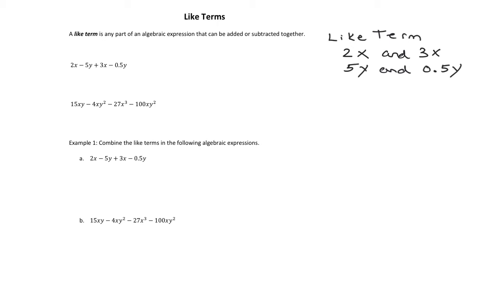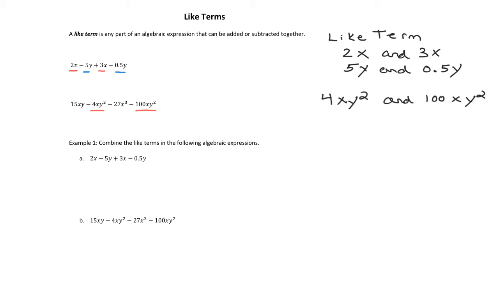However, if we look at the 4xy squared, there's this 100xy squared, those two are similar. 4xy squared and 100xy squared are like terms. The only one that we haven't looked at is this 27x cubed, but that doesn't compare with anything else. So to recap, in our very first expression, the 2x and the 3x were like terms, and so were the 5y and 0.5y. Those were similar as well.